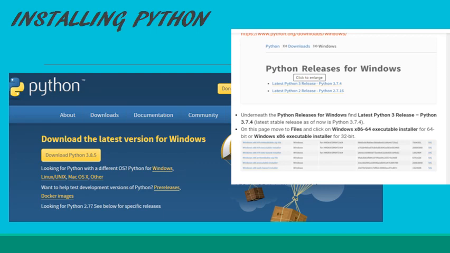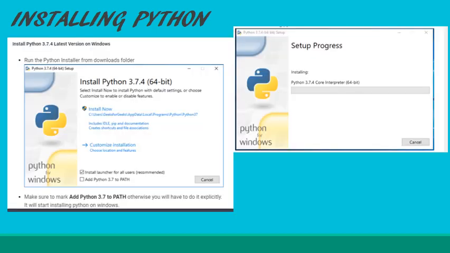The latest version is Python 3.6. I would recommend you to download the latest version of Python 3. Installation steps are pretty simple. You just have to accept the agreement and finish the installation. While installing, run the Python installer from the downloads and make sure to mark add Python 3.7 to PATH. Otherwise, you have to do it explicitly. Then it will install Python. After that, the setup will finish.